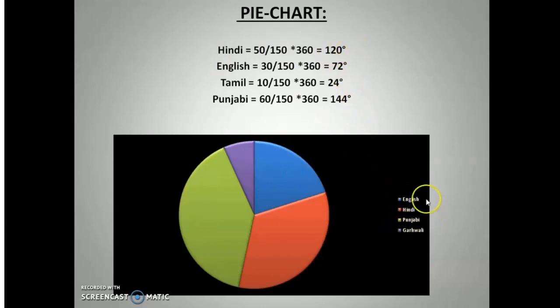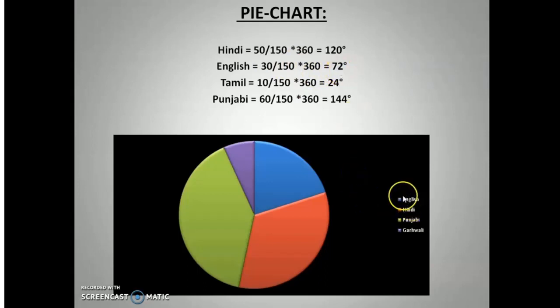So if you look onto these keys over here, Hindi is shown by red color. So this red part is around 120. Similarly for English, those who were speaking English were 30 students, and to locate the angle of students speaking English in this pie chart, we divide this number by 150, that is total number of students, and then multiply the result by 360, which comes out to be 72.